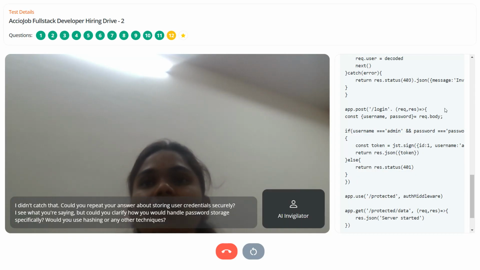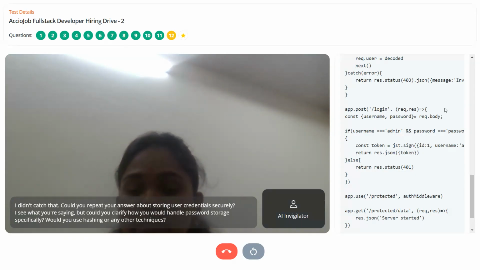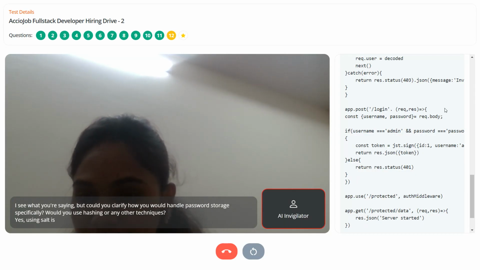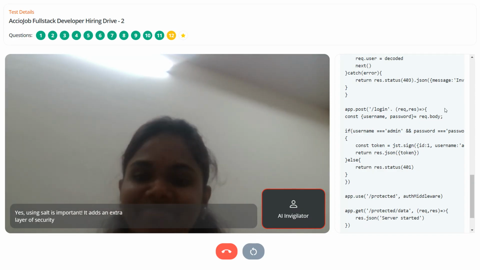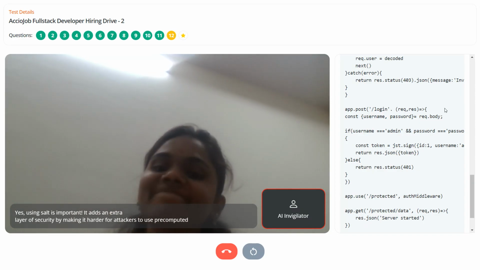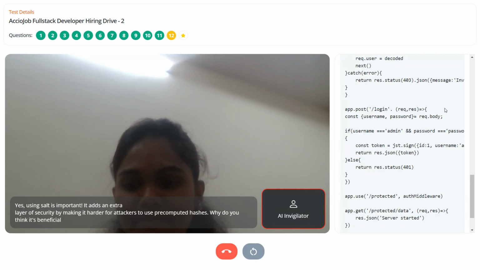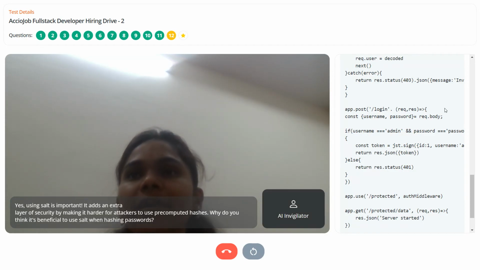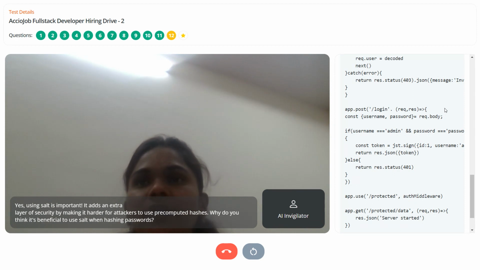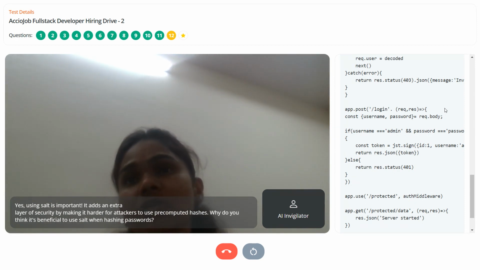Yes, using salt is important. It adds an extra layer of security by making it harder for attackers to use pre-computed hashes. Why do you think it's beneficial to use salt when hashing passwords? Because it will encode the password for 10 rounds. If I give salt equal to 10, it will encode the password for 10 rounds so that no one can crack the password.